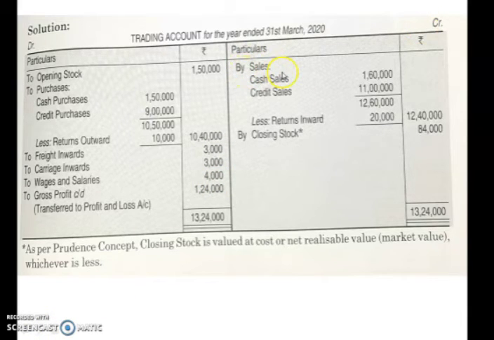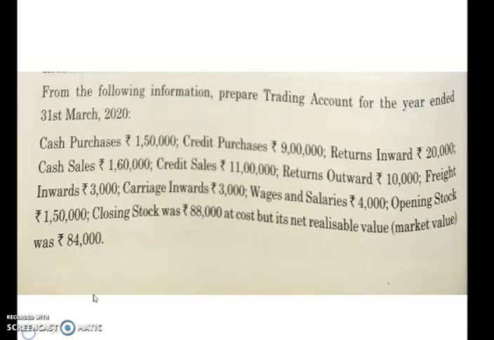On the credit side it's given sales. Sales is the first item. So as per that format only you have to move. Okay, so under sales they have also given you cash sales and credit sales. As it is given in the question, write the amount over here, add that amount, and if there is any return in this question, you can see return outward is there.